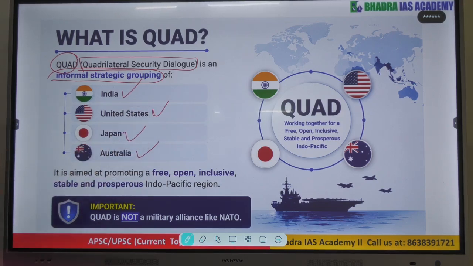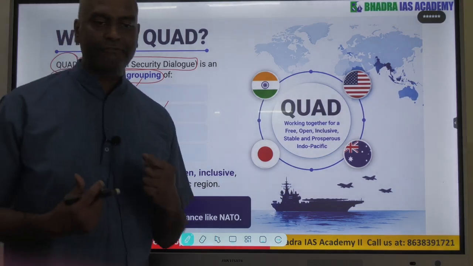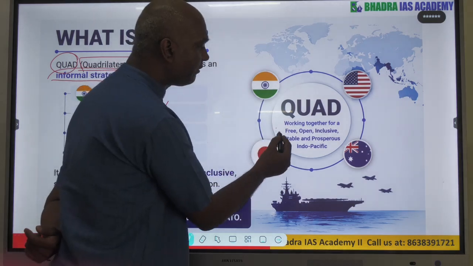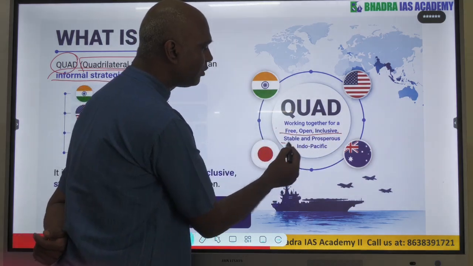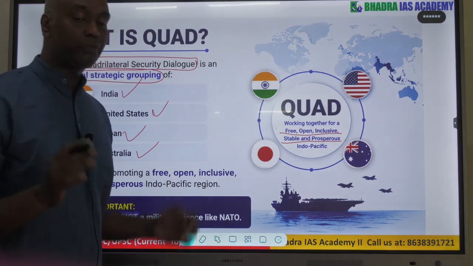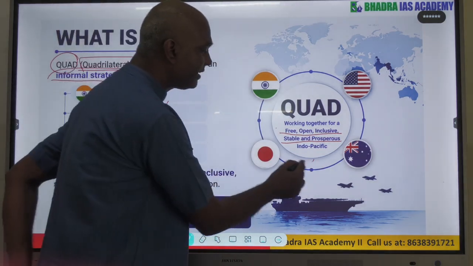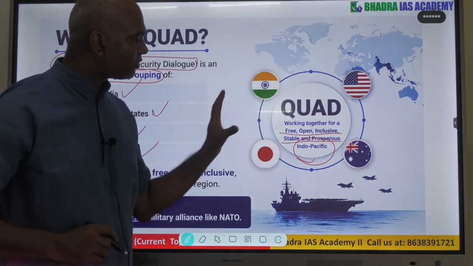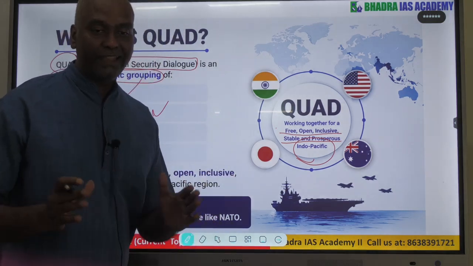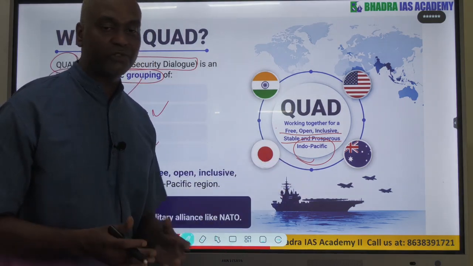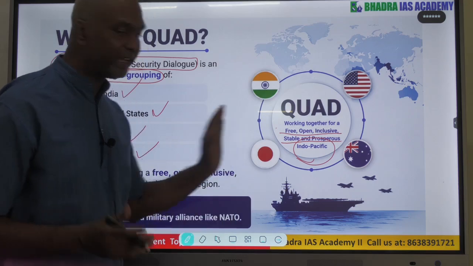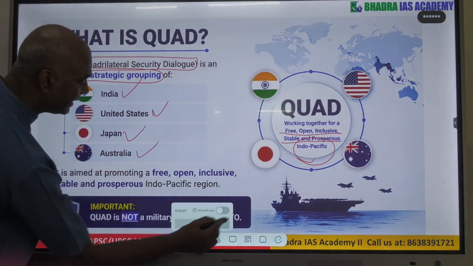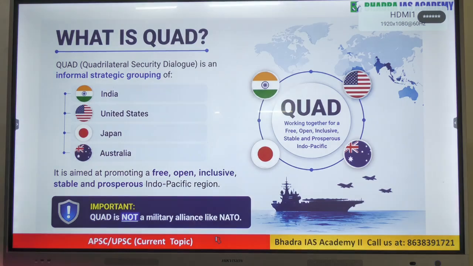So now basically what is the Quad working for? So if you look at here, the Quad is working together for a free, open, inclusive, stable and prosperous, important point is Indo-Pacific. So the main focus of the Quad is having a free and a peaceful Indo-Pacific region. That is the main focus about this Quad. So now we will look into some details for our understanding.